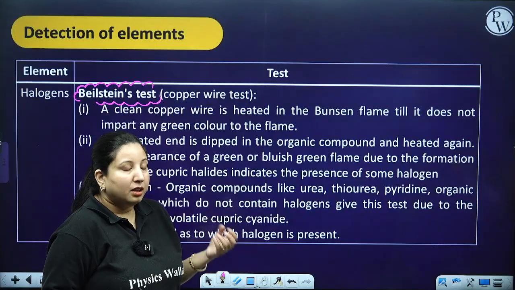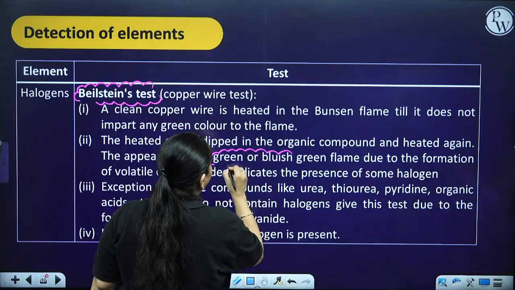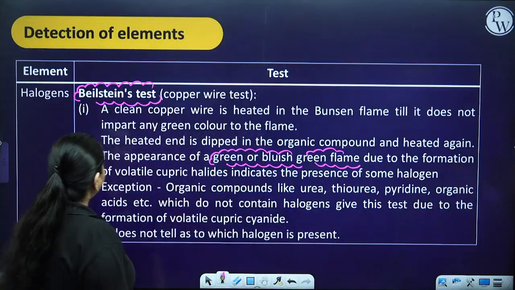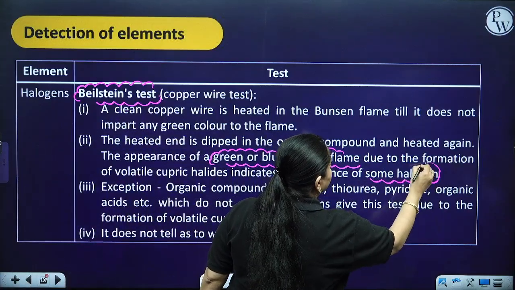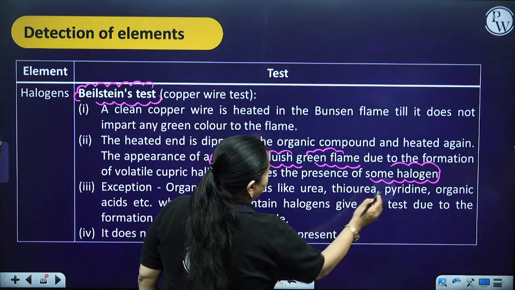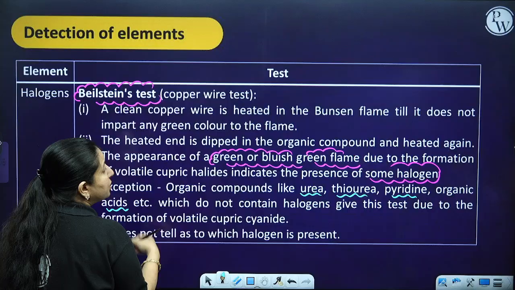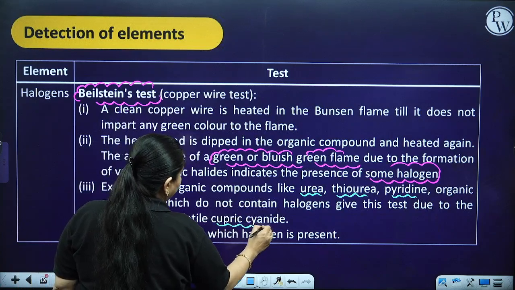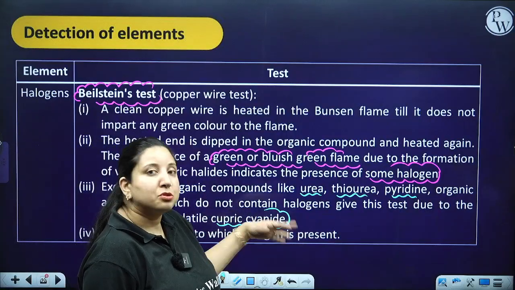Whether you get a blue, green or greenish blue flame, it shows the presence of some halogen. Now the exceptions: organic compounds like urea, thiourea, pyridine and organic acids, which do not contain halogens, give this test due to the formation of volatile cupric cyanide. So you cannot rely on it completely. It does not tell us which halogen is present, so we do not prefer it.